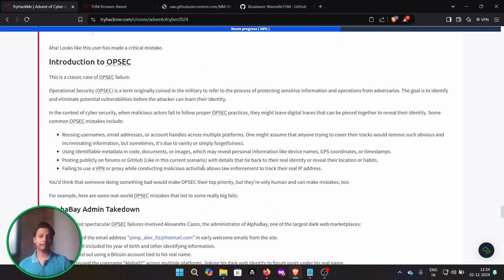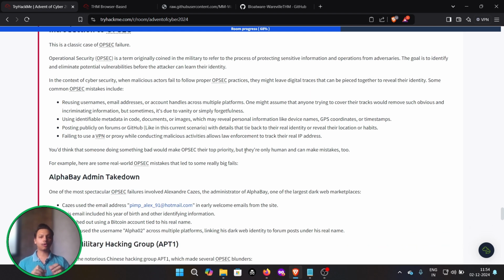Now coming to our main topic of the day, that is the introduction to OPSEC. This is a classic case of OPSEC failure. OPSEC, or operational security, is a term originally coined in the military to refer to the process of protecting sensitive information and operations from adversaries. The goal is to identify and eliminate potential vulnerabilities before the attacker can learn their identity. In the context of cybersecurity, when malicious actors fail to follow proper OPSEC practice, they might leave digital traces that can be pieced together to reveal their identity, which we have already done with the help of GitHub.